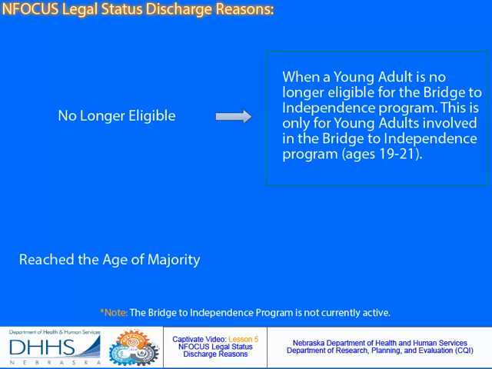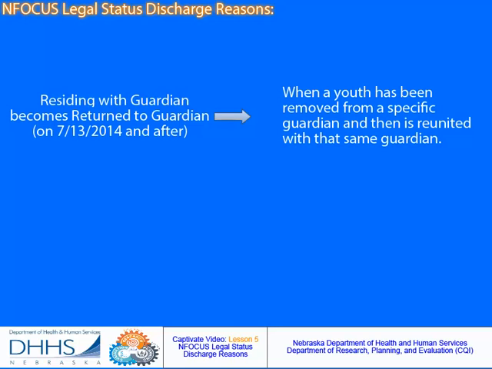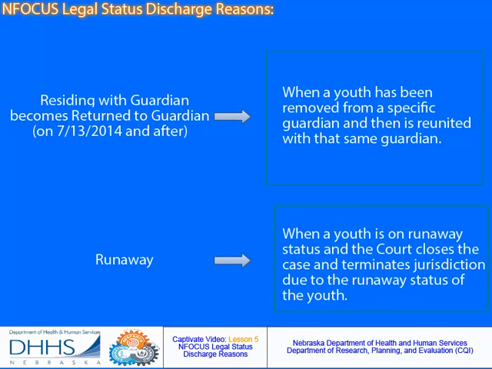Reach the age of majority is defined as when a youth has reached his or her 19th birthday. The next discharge reason is residing with guardian, which will become returned guardian on July 13, 2014. This is defined as when a youth has been removed from a specific guardian and then is reunited with that same guardian. The next option is runaway, and this is when a youth is on runaway status and the court closes the case and terminates jurisdiction due to the runaway status of the youth.